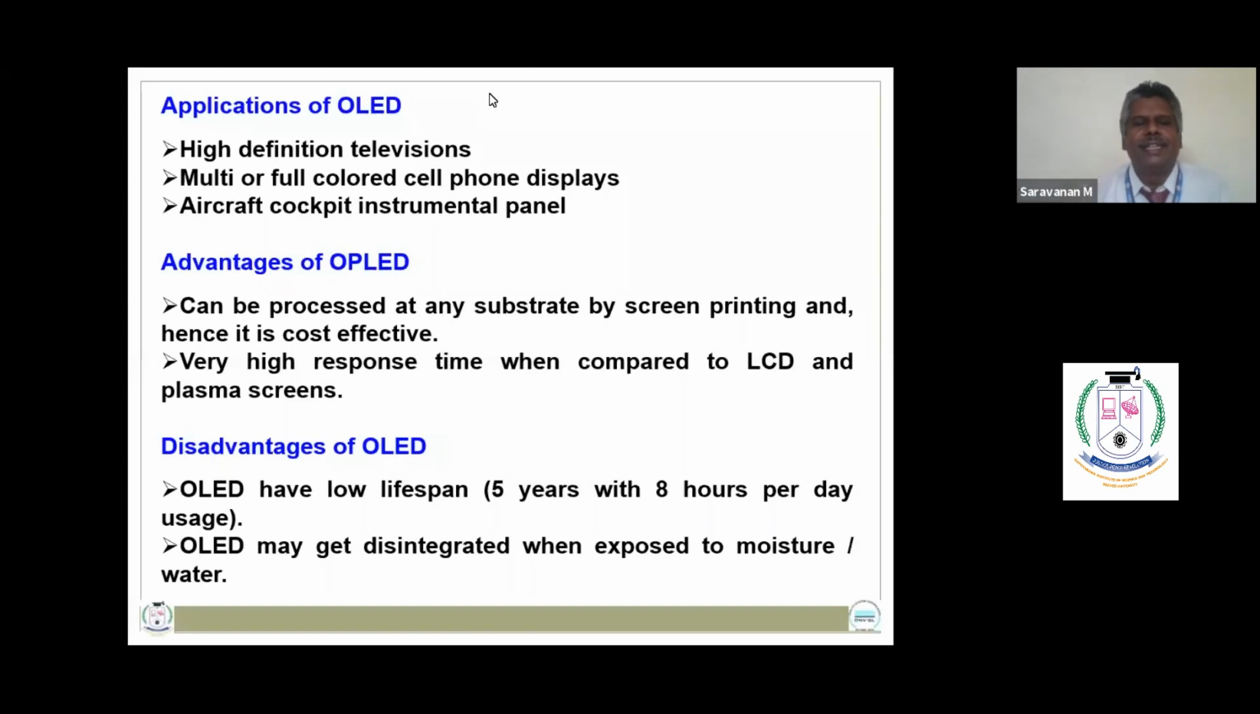And organic LEDs can be processed either by screen printing or by inkjet process, and hence it is a cost-effective process. It has a very high response time when compared to LCD or plasma screens. So OLED has certain disadvantages. OLEDs have a low lifespan of 5 years with maximum usage of 8 hours per day, and OLED may get disintegrated when exposed to moisture or water.